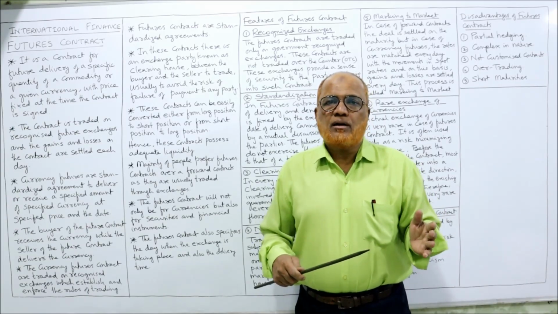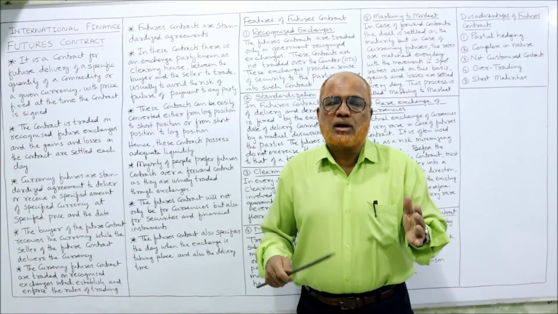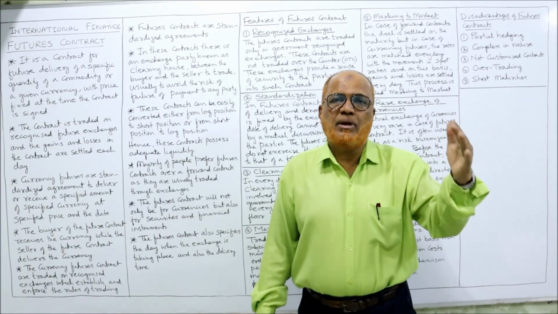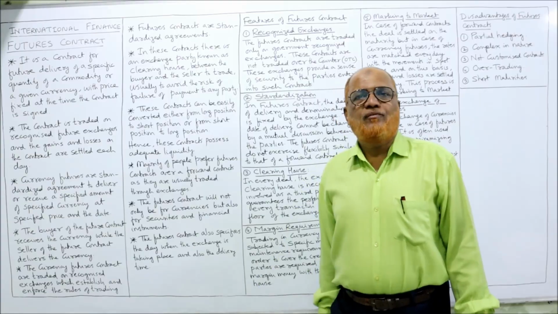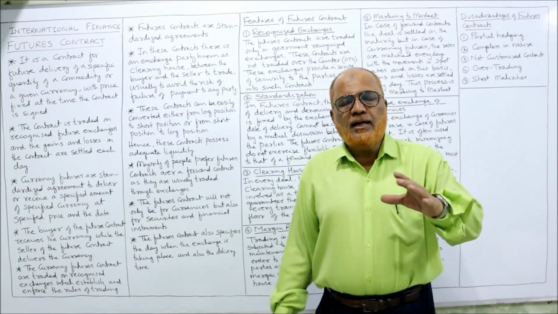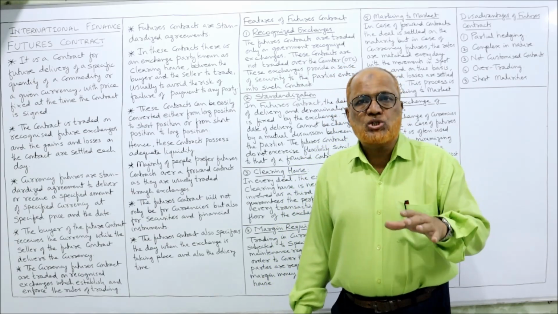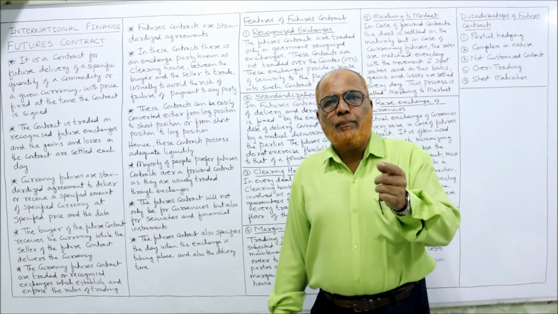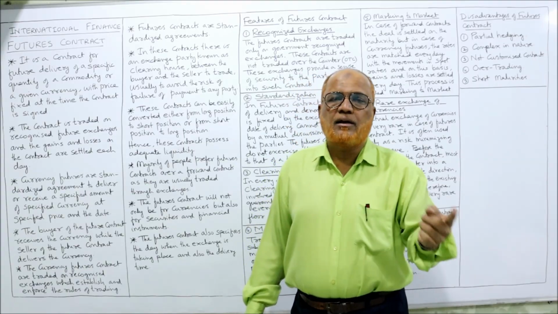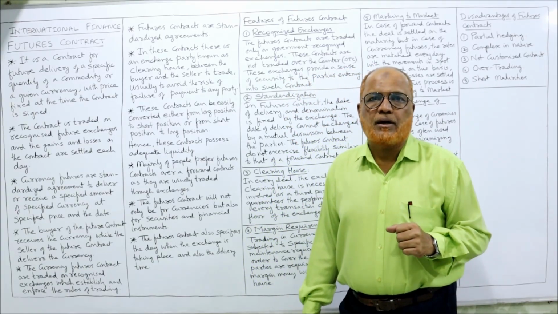In the forward contract, the profit or loss in that contract will be known at the time of maturity. But in case of future contract, the daily profit and loss will be calculated by the exchange authorities and will be debited in the account of one party and credited in the account of another party.